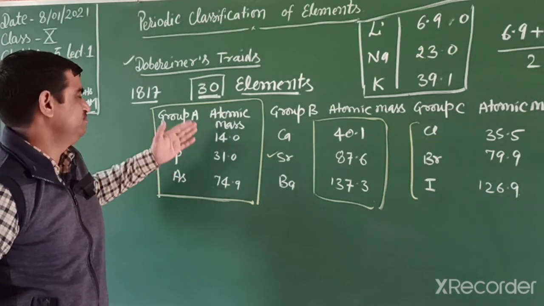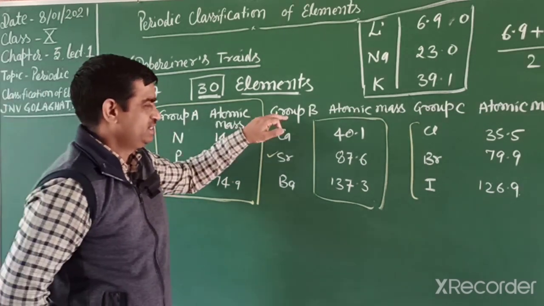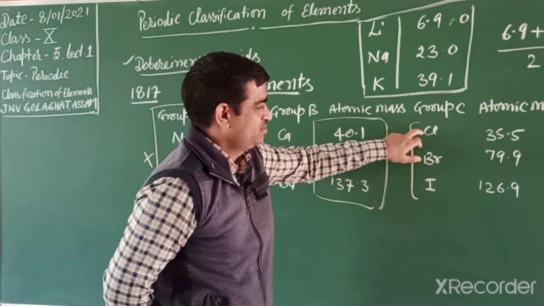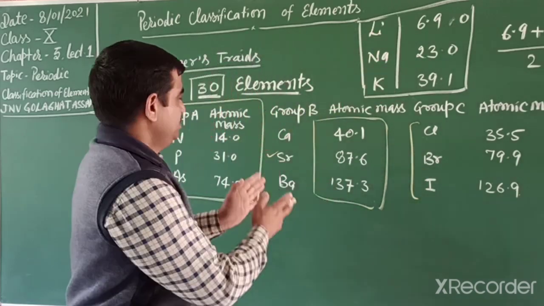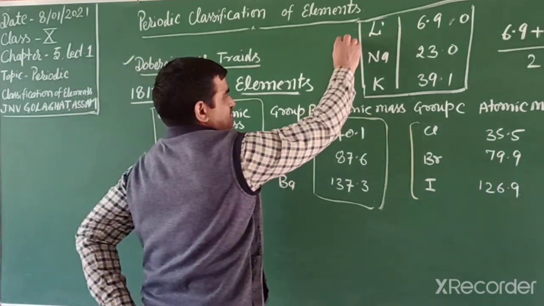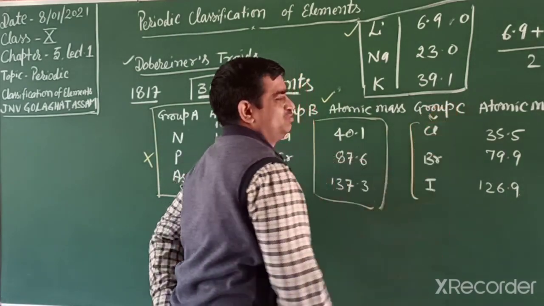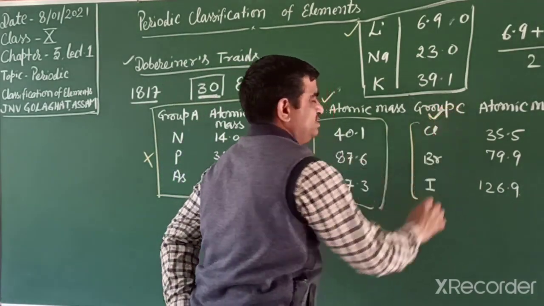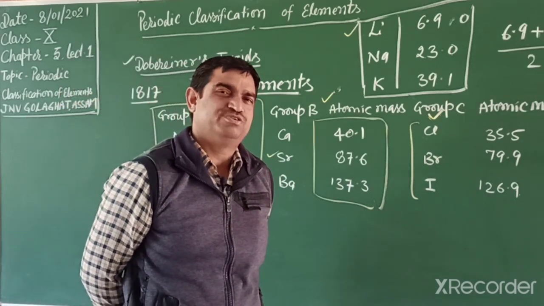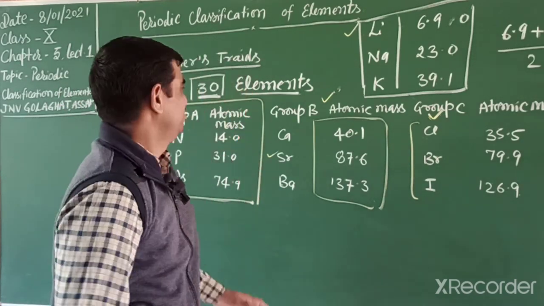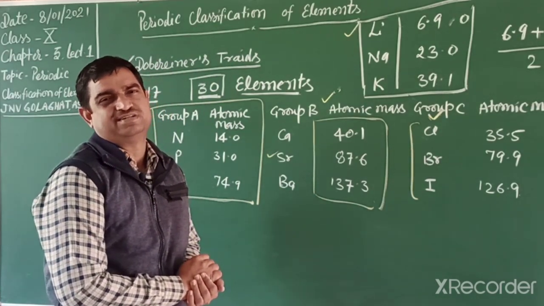So group A means nitrogen, phosphorus, arsenic do not follow this rule. Only calcium, strontium, barium, chlorine, bromine, iodine and lithium, sodium, potassium. So of these three triads, only the first one, then the calcium and chlorine groups. So only these, out of 39 elements, were successfully classified in increasing order of atomic mass. But all the elements we could not classify according to those triads.